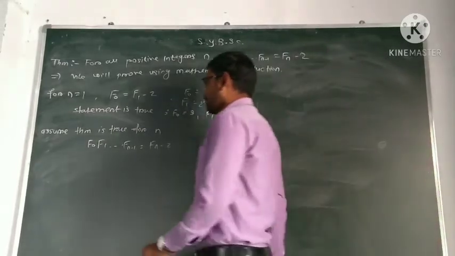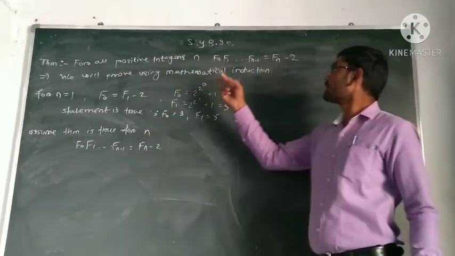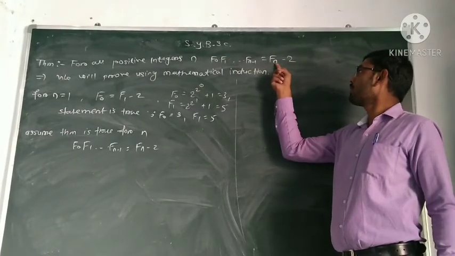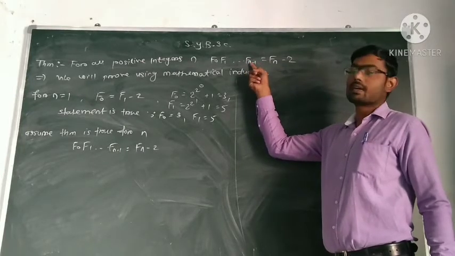So we will verify whether this statement is true for n plus 1. Here it will be n plus 1 minus 1, that is, it will be equal to n.